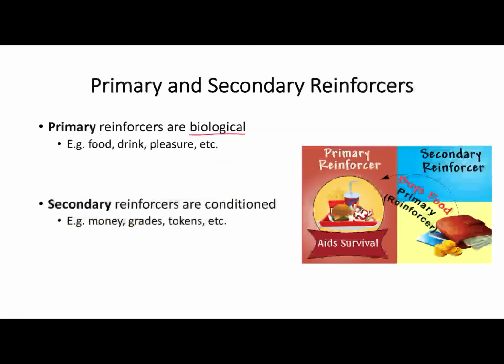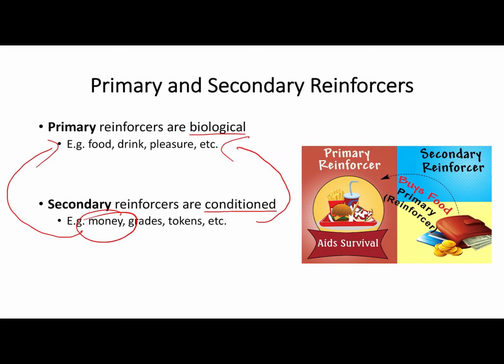Secondary reinforcers, on the other hand, are conditioned because we learn to associate secondary reinforcers with primary reinforcers. So there's learning here. For example, money in itself has no inherent value. It's not rewarding for us. The only reason it is rewarding and is reinforcing of behaviour is because we can trade it in for primary reinforcers, for food, for drink, for pleasurable experiences.